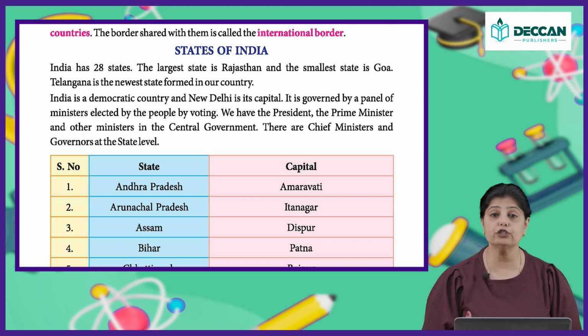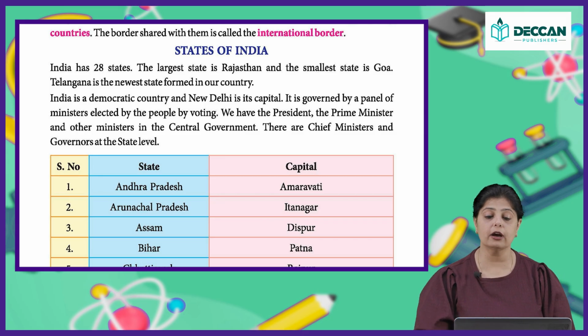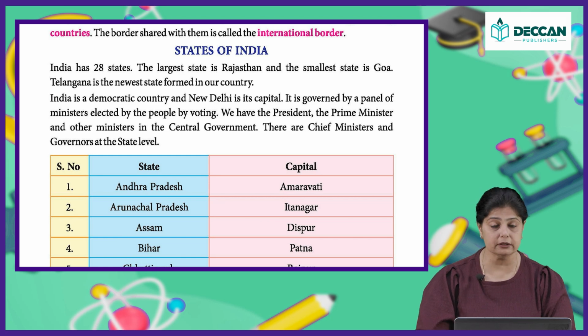Now, in every state you have a chief minister and a governor, and these people help in the running of the government of their particular state, alright, and then they report directly to the central government, alright. So, now let us talk about the different states and the capital.